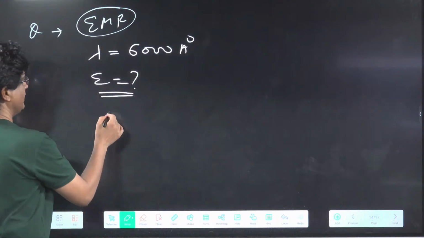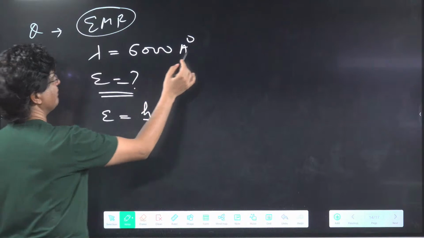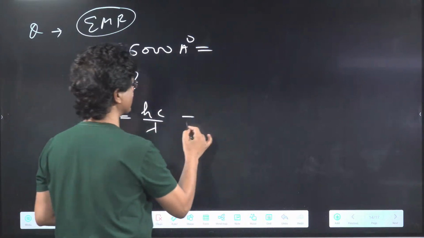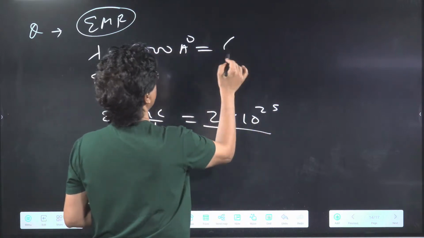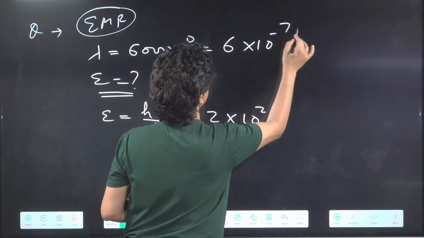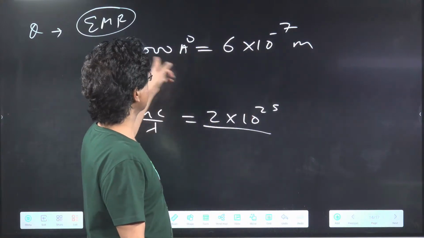I know that E will be equal to hc upon lambda. And lambda has to be in meter, because I'll be writing this as 2 into 10 to power of minus 25. Lambda will be, I believe, 6 into 10 to power minus 7 meter. Agree or not, everyone? Multiply this by 10 to power minus 10.